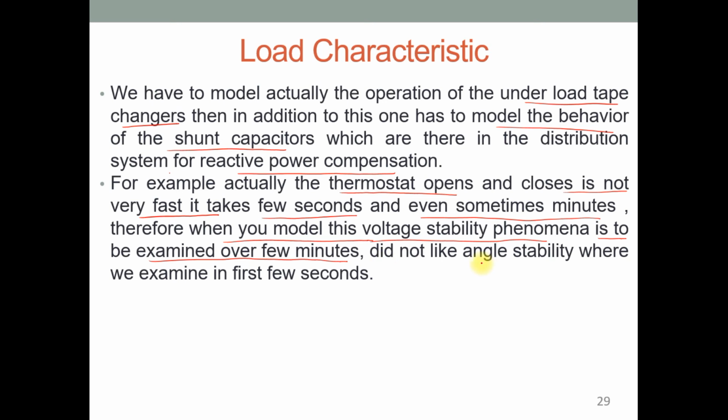It is not like angle stability, where we can examine in a few seconds. And this I have already discussed with you, that in the case of angle stability you can analyze in the first few seconds whether there is a chance of stability or instability based on the delta versus T curve.